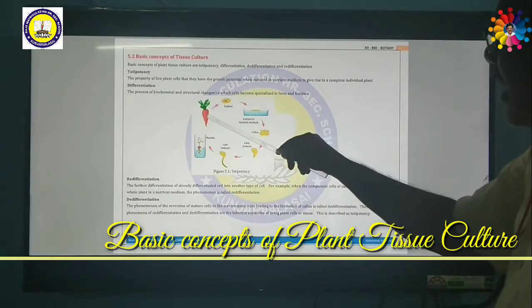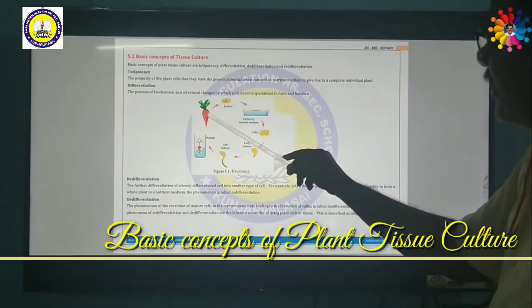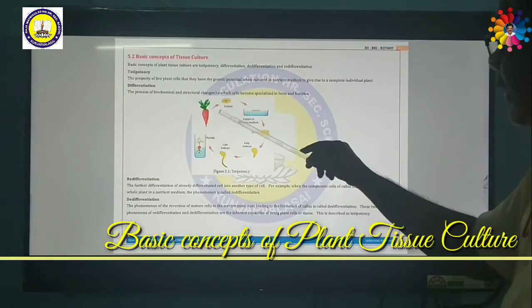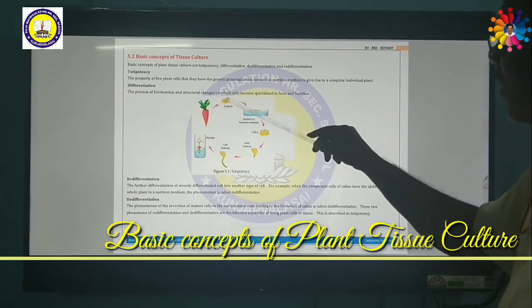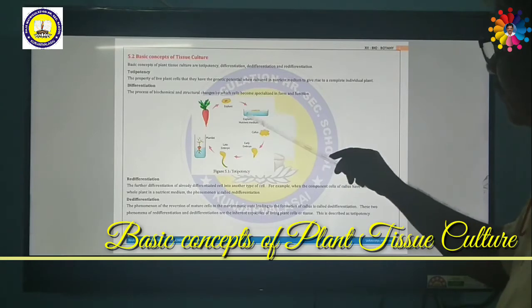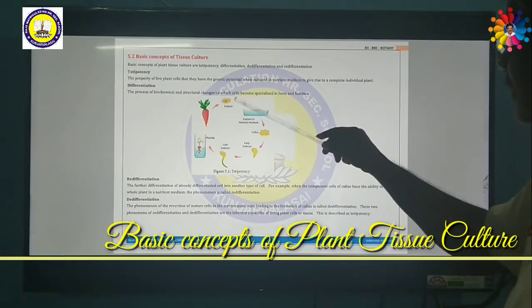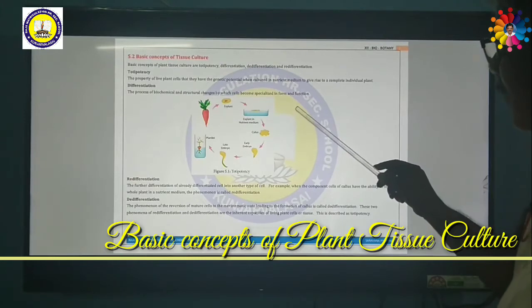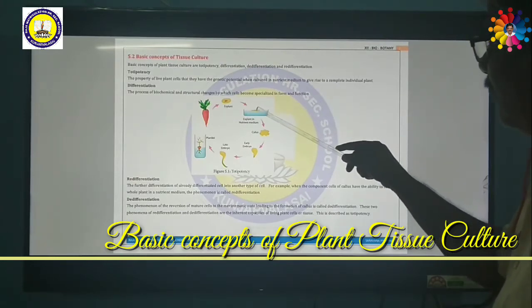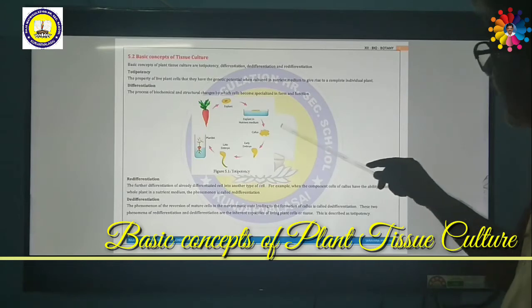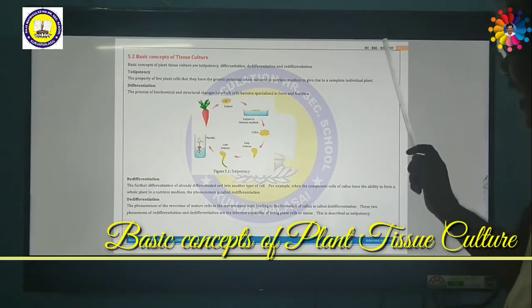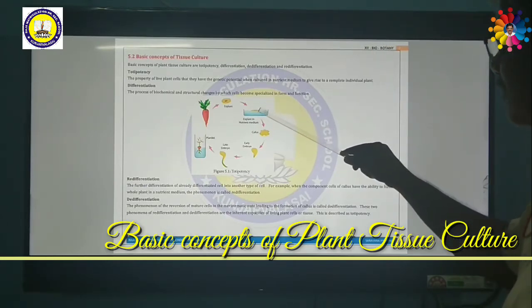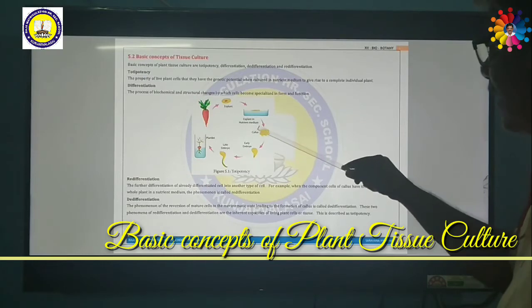Suppose this is a carrot plant. From the carrot plant, we can take a cell. It is called an explant. This cell is to be transferred into the medium. The medium is the nutrient medium which helps the growing of this cell or tissue. Now this explant is transferred to the nutrient medium. Then the cell will divide to produce the callus. What is callus? The unorganized mass of cells is called callus. That means due to cell division, a huge number of cells are produced, called callus.